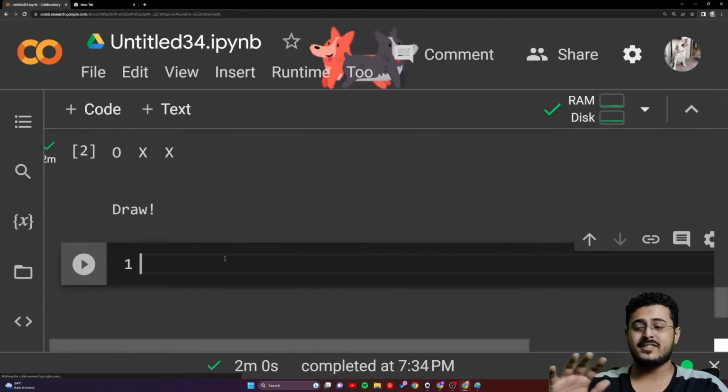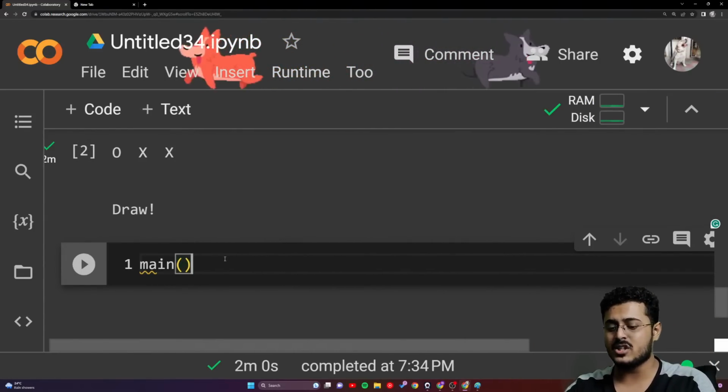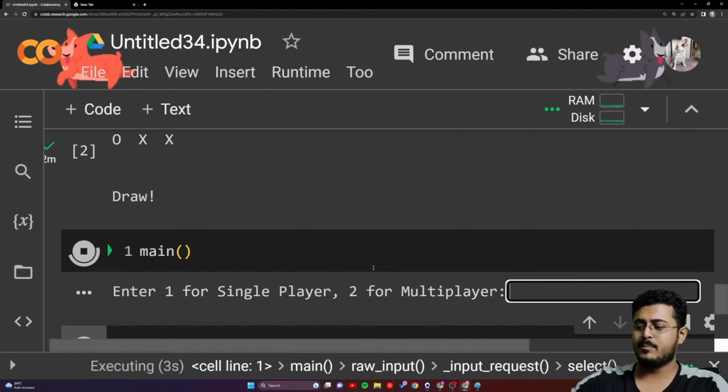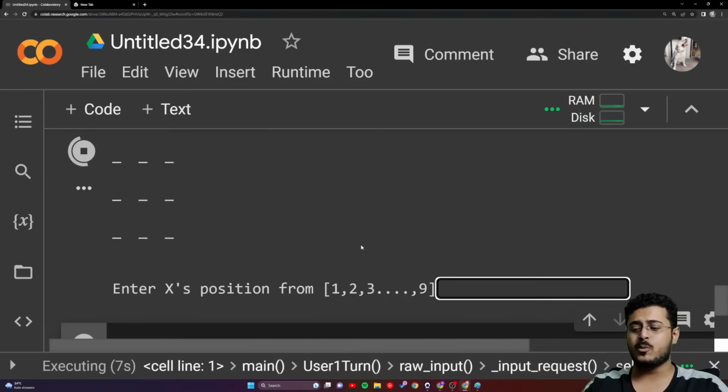So let us see if the multiplayer is also working or not, guys. Let us just check that once again. Okay, so we'll put 2 right now. We'll put a multiplayer. Let's put the X position at 5.